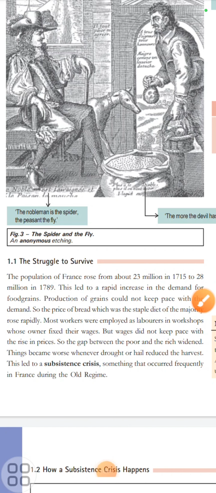Apart from the increase in population, there were other reasons which led to food shortage in the country. The other reasons were drought sometimes. Drought is a condition when it does not rain for a longer period of time, and sometimes it was hail. Hail is a kind of snowfall where big balls of ice come down on the earth. So sometimes these two conditions also affected the harvest in the country. All these reasons led to subsistence crisis, which was very frequent during the old regime. We have already discussed yesterday what the old regime was, that was the society and institutions of France before 1789.